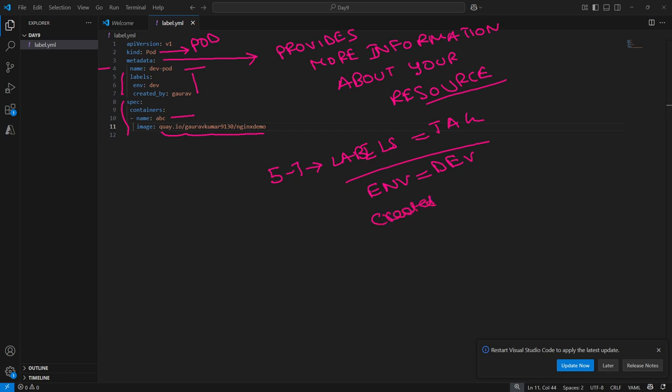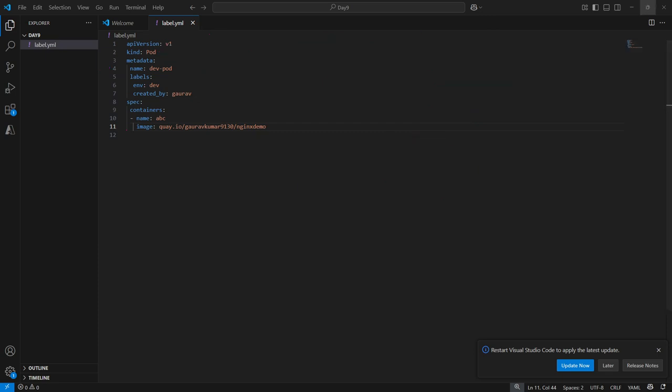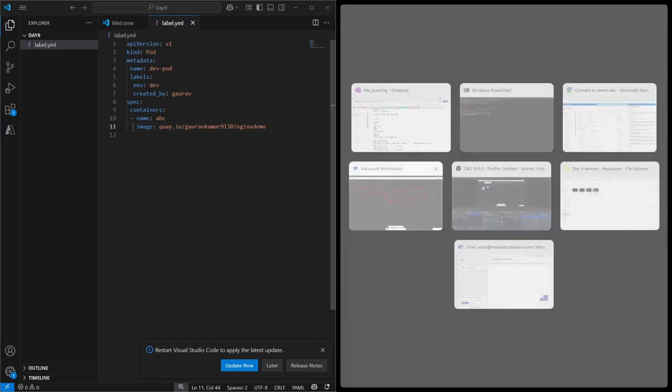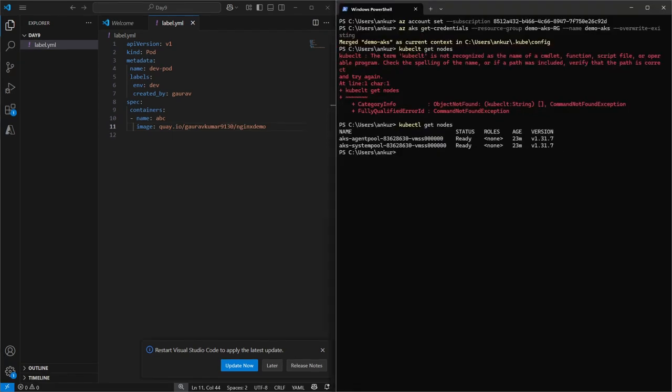It is created by Gaurav. Okay, so let me quickly create this pod. Okay, let me copy the path.